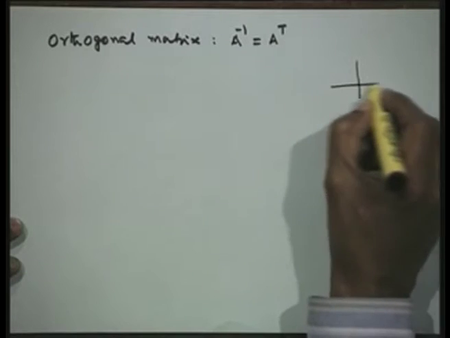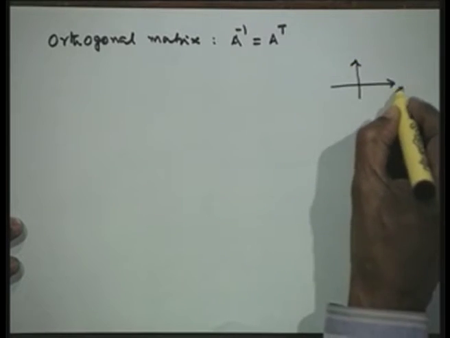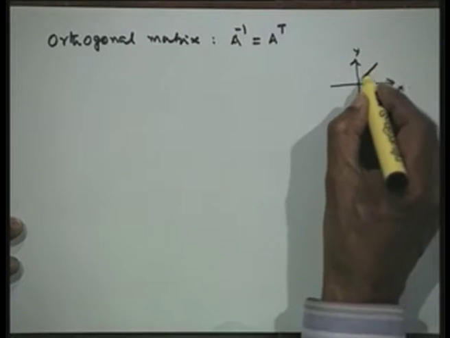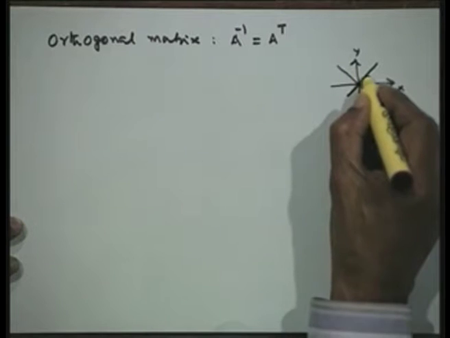The simplest example of an orthogonal matrix is, if you take the 2-dimensional xy coordinate system, rotate this entire system by an angle of theta and form a new coordinate system.